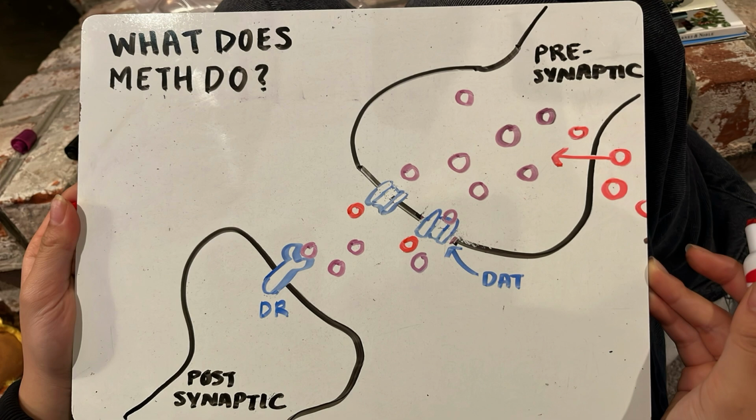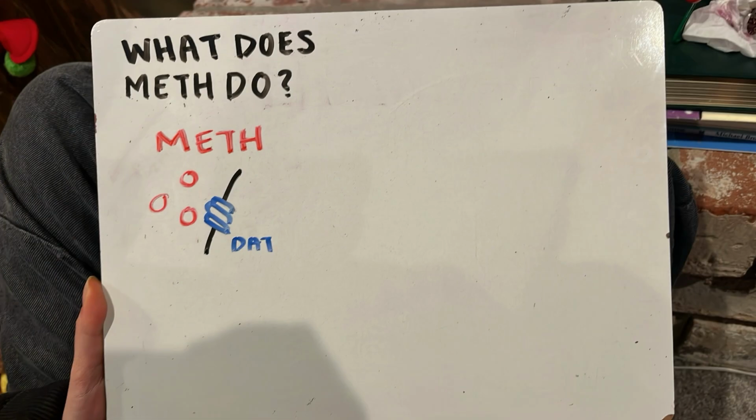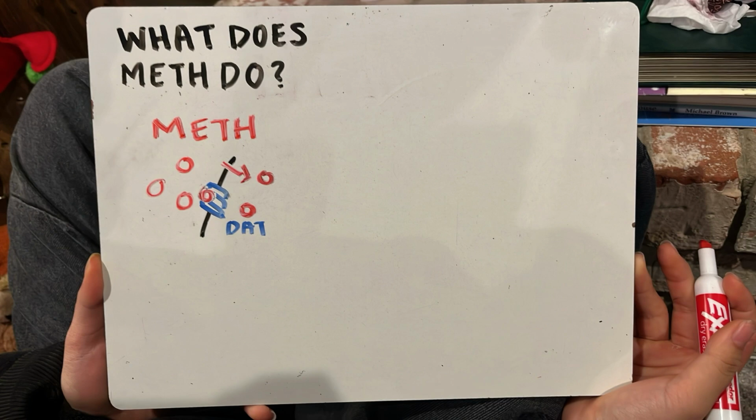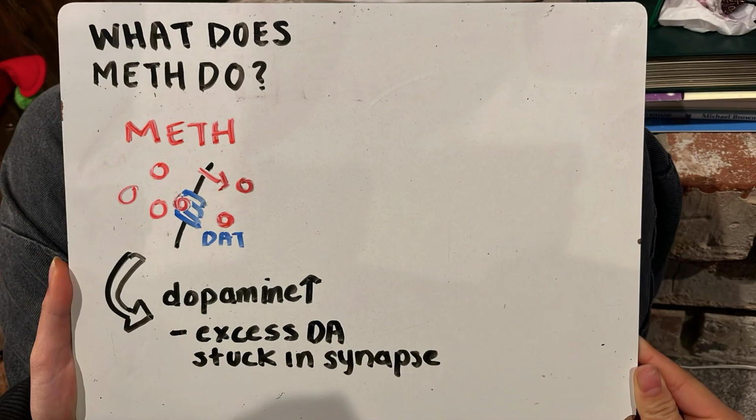This induces an influx of dopamine release into the synapses as methamphetamine repurposes the dopamine transporters to excessively pump out dopamine. Furthermore, the meth binds to the DAT and alters its function so the uptake of dopamine through the dopamine transporters is blocked. So let's elaborate. Meth can enter through the DATs due to their similarities in composition to dopamine and can also pass through the membrane through passive transport.